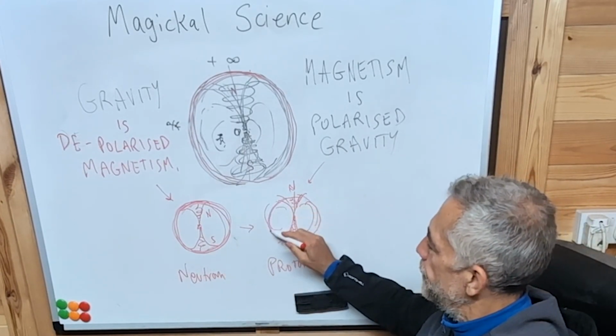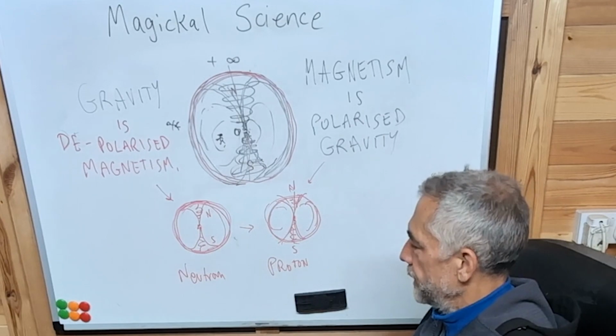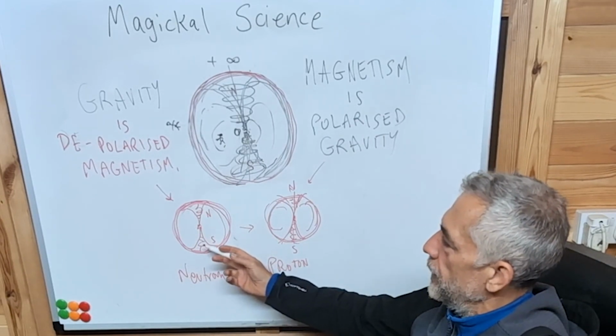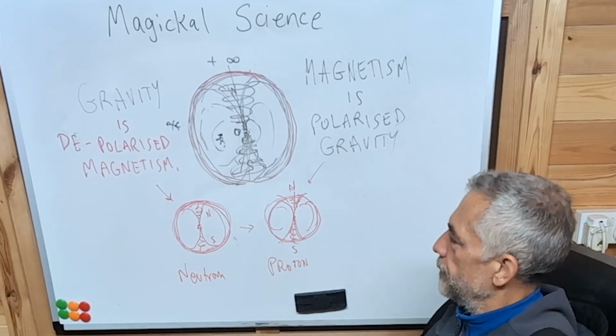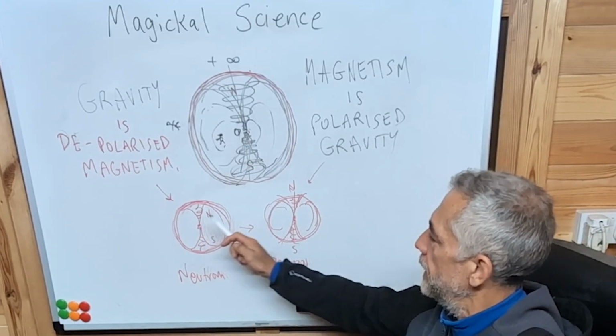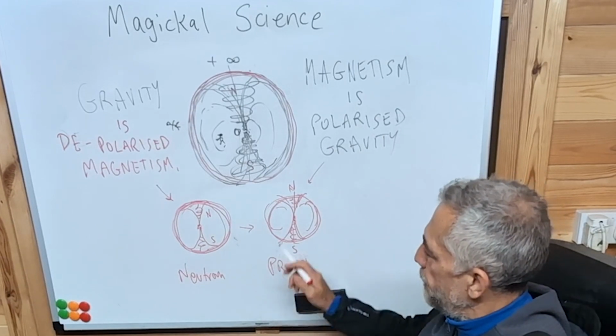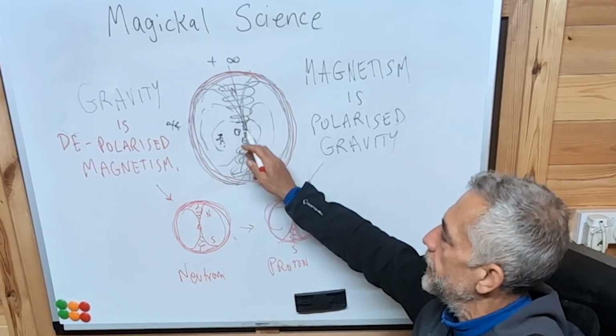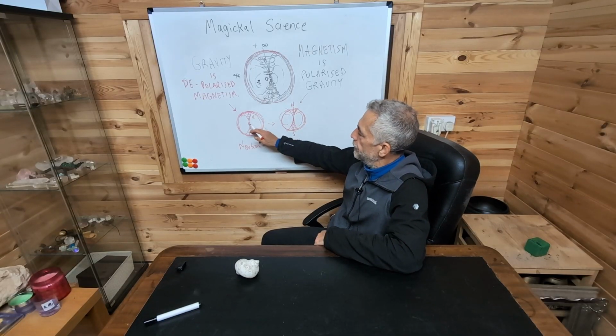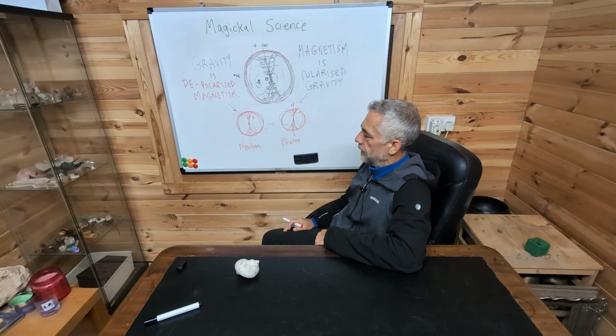So now we've got the two fundamental particles of the universe: the neutron, which is depolarized, and the proton, which is polarized. Between these two things, we've got gravity and we've got magnetism. But they're both the same thing. They're just two slightly different formulations of this one pattern. These two formulations appear all over the universe.